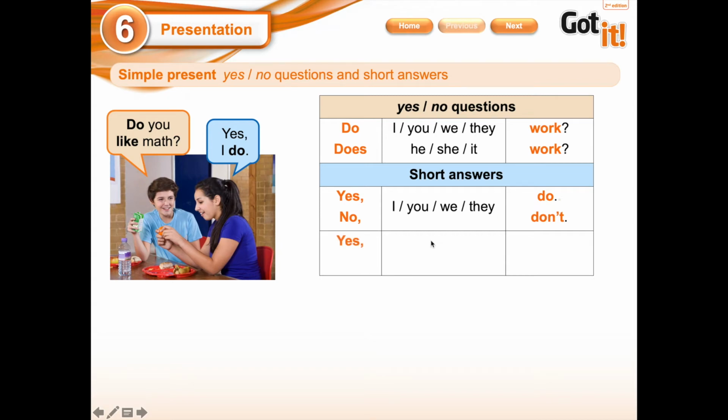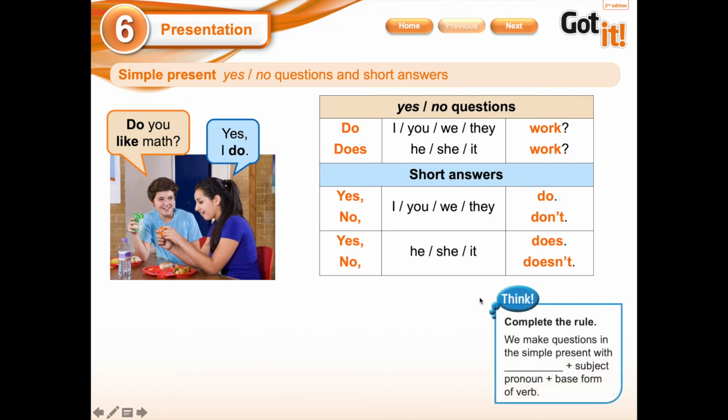And in the other part, we have again positive, yes, he, she, and it does, and in the negative part, no, he, she, and it doesn't, okay? For example, if you have here a she, does she like math? Yes, she does, or no, she doesn't. In Spanish, what would this kind of question be? Do you like math? ¿Te gusta la matemática? And the answer will be yes, I do. In Spanish it will be sí, me gusta, or only sí.